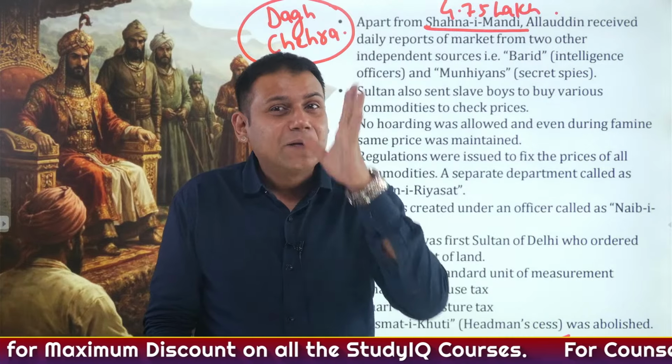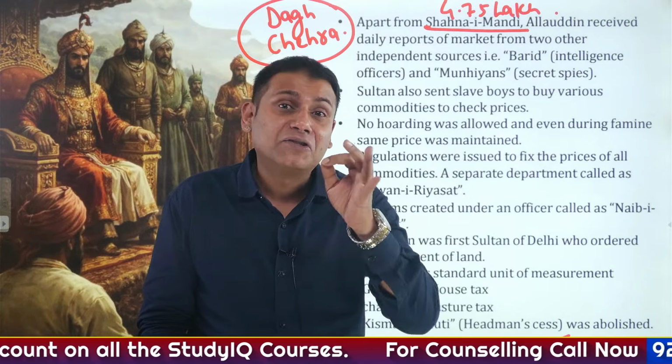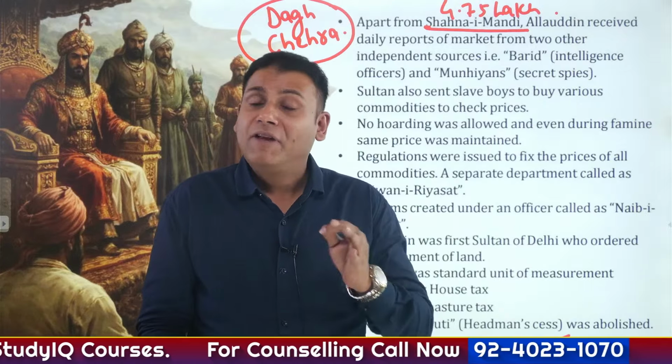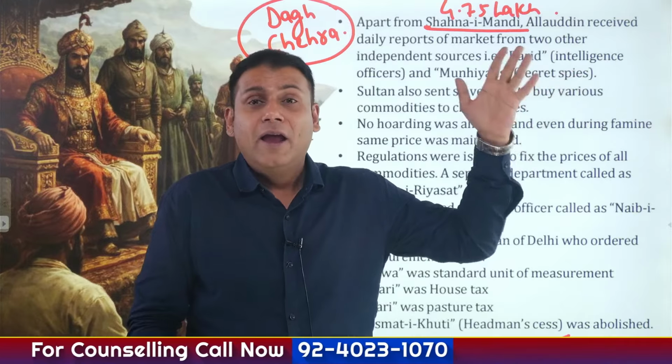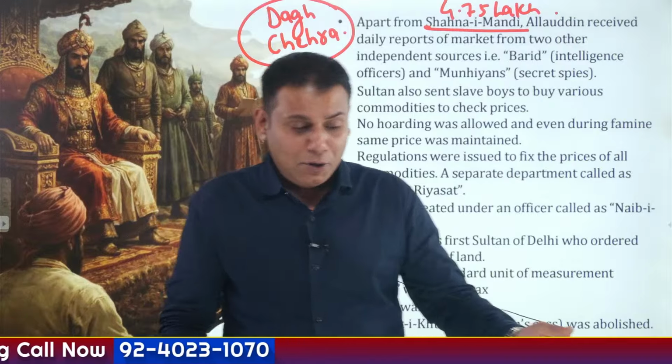So the spy system is referred to as the eyes and ears of the king. It's not only during the time of the Delhi Sultanate or the Mughal dynasty. In fact, from ancient India, we have seen this in modern administration.